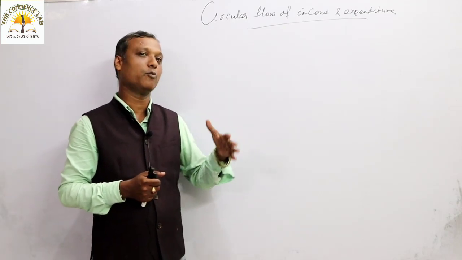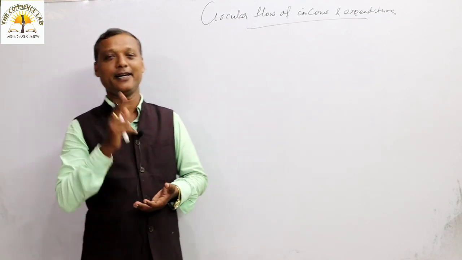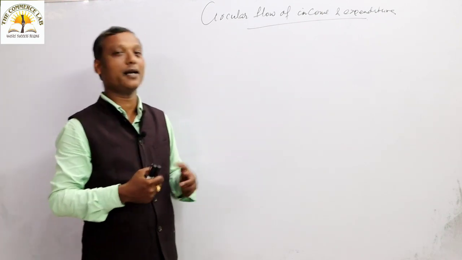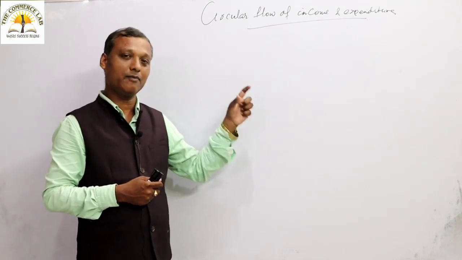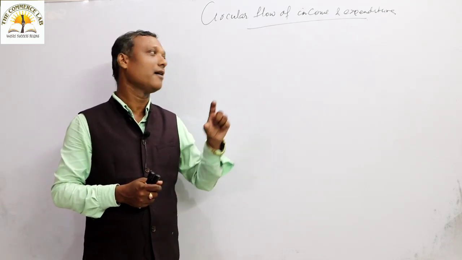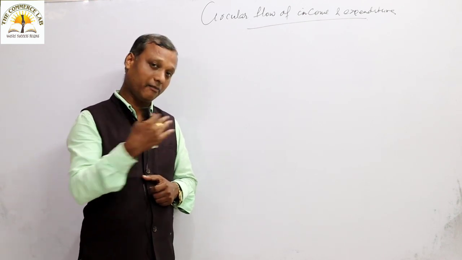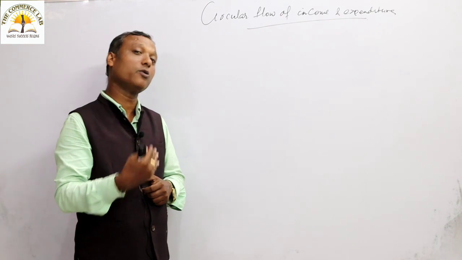Now we are going to study something more about national income. National income has three interpretations. It means we can calculate, represent, or estimate national income through three parameters. One is income level, one is expenditure, one is output level. So national income can be measured through the income method. National income can be measured through expenditure.